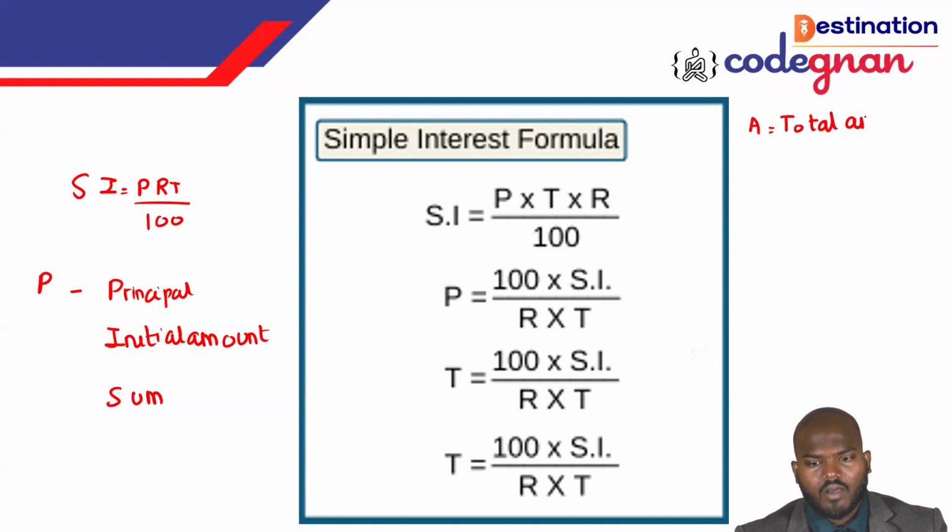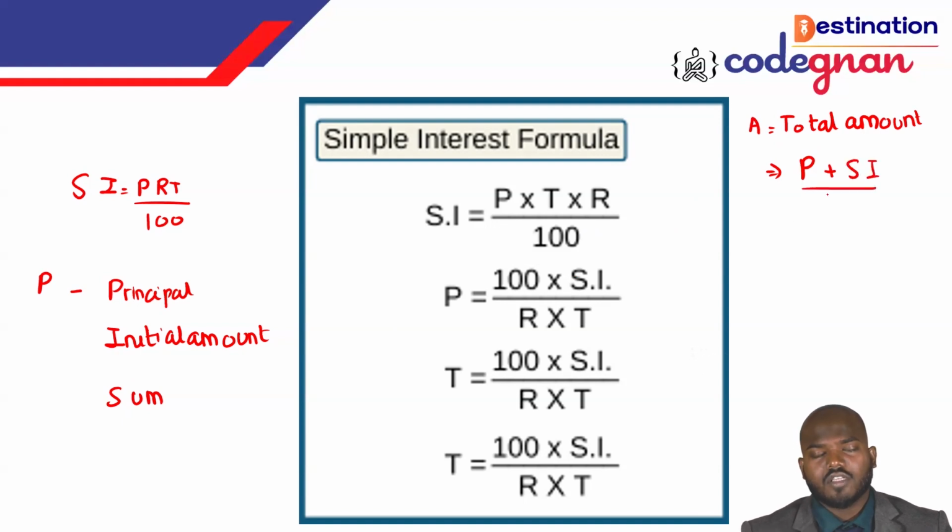Okay, so the total amount means what? The total amount is the principal, that is the initial amount, plus the simple interest. So this is how the total amount can be defined here.